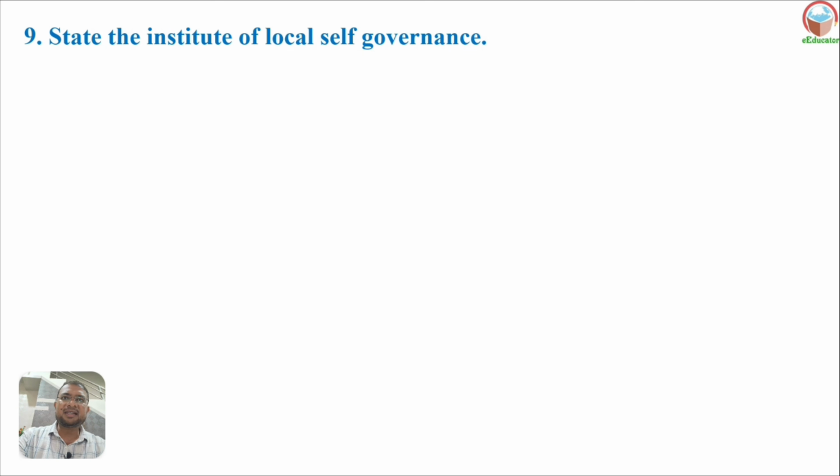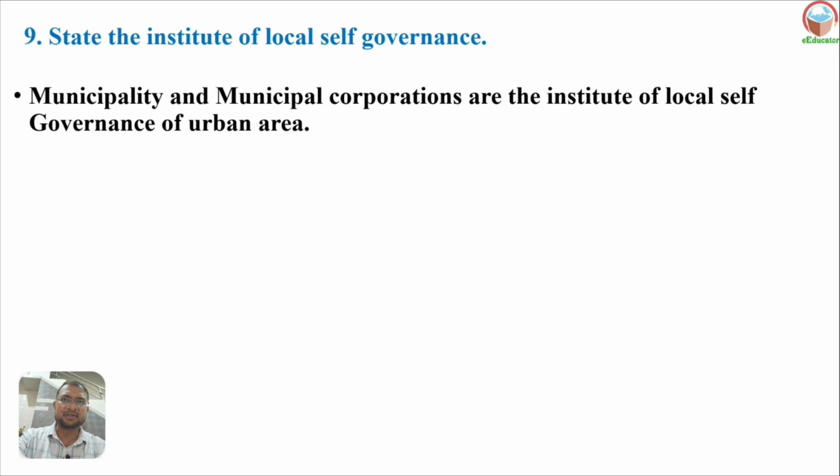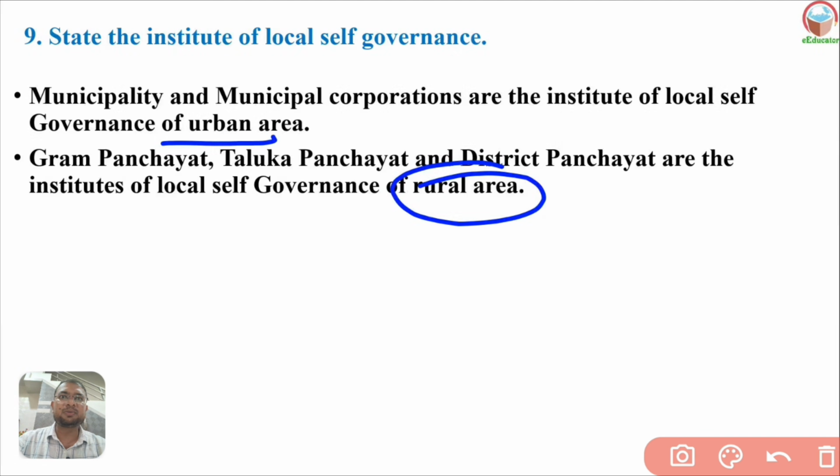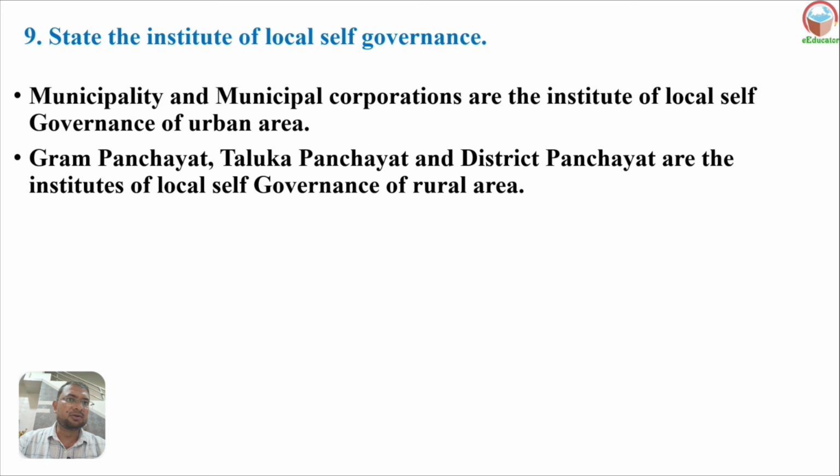Number 9, state the institutions of local self-governance. Municipality and municipal corporations are the institutions of local self-governance of an urban area. Gram Panchayat, Taluka Panchayat and District Panchayat are the institutions of local self-governance in a rural area. So rural area and urban area: municipality and municipal corporations are urban; Gram Panchayat, Taluka Panchayat and District Panchayat are rural.